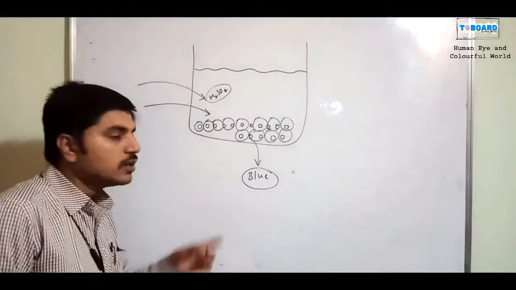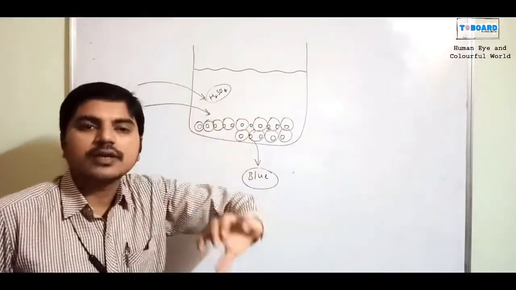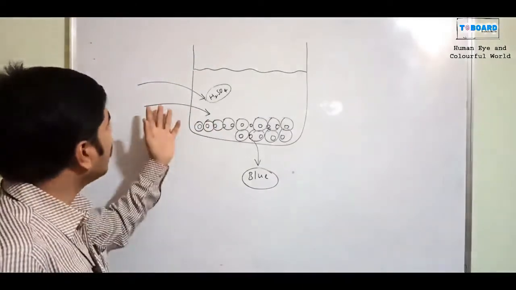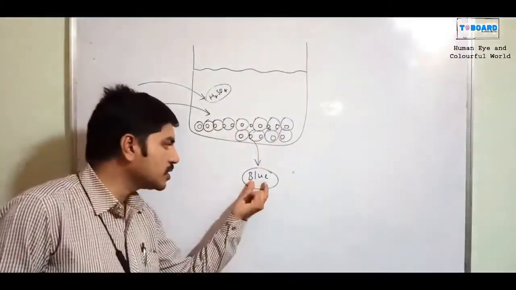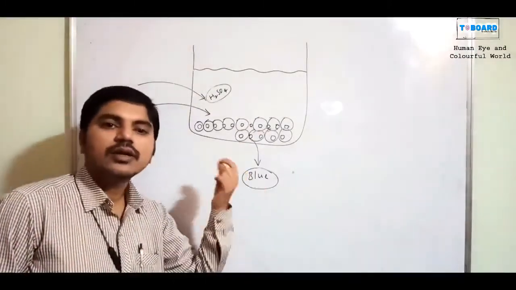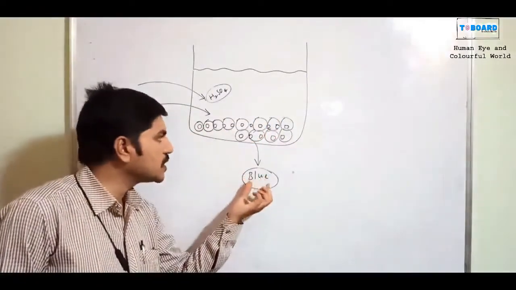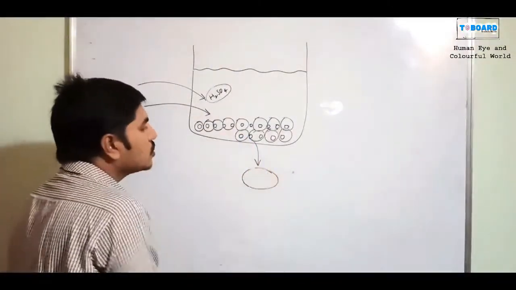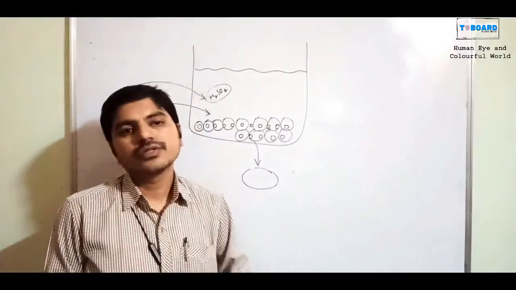Now the size of the particle is different, so the frequency of the light is also different. That is why the white light refracts and we get white color light only. Initially, when the particles are small, it gives blue color. After some time the particle size increases, and slowly the color changes to white, not blue. So this is a practical example of why the environment gives different types of colors in nature.